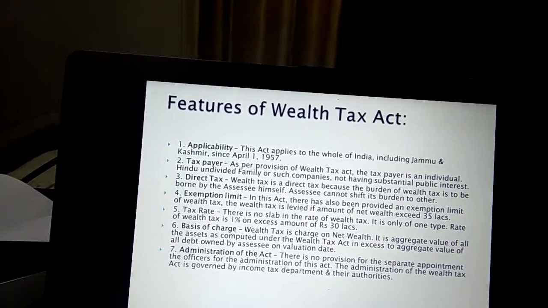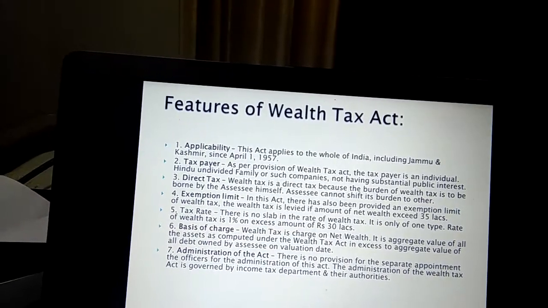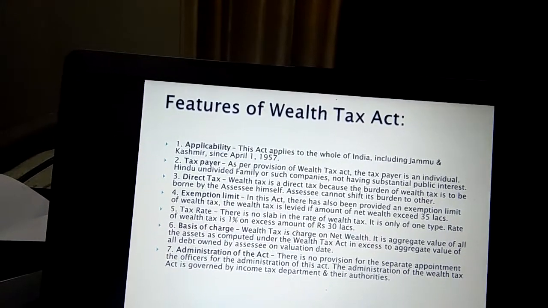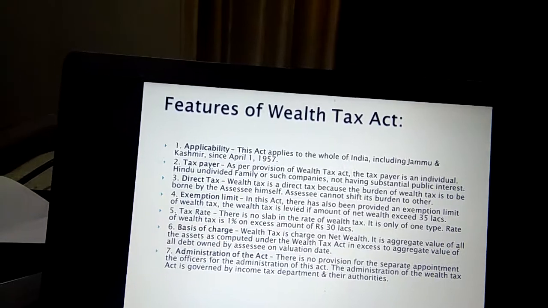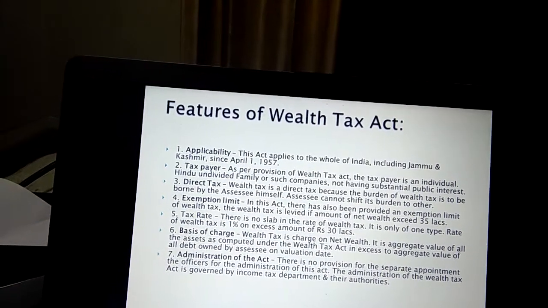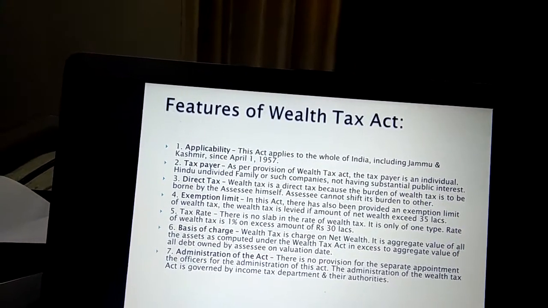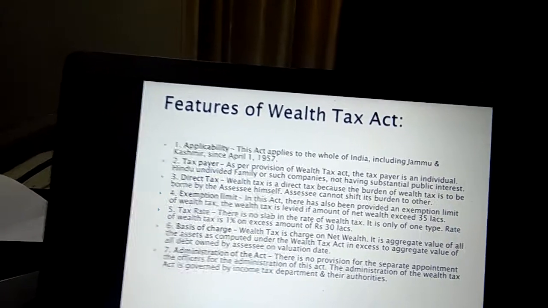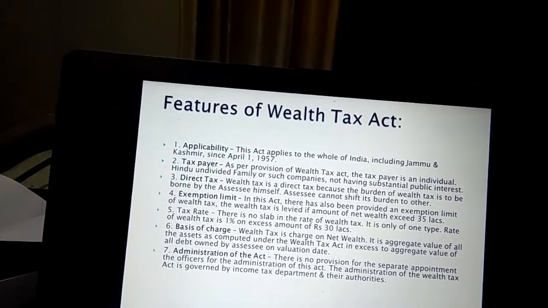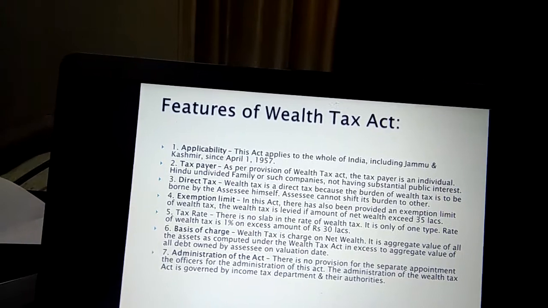Next, tax rate. There is no slab in the rate of wealth tax. It is only of one type. For example, in case of income tax, we have different tax slabs, and it is known as the slab system of tax. But in wealth tax, there is no slab. It is only one slab, that is, the rate of wealth tax is 1% on the excess amount over rupees 30 lakh.